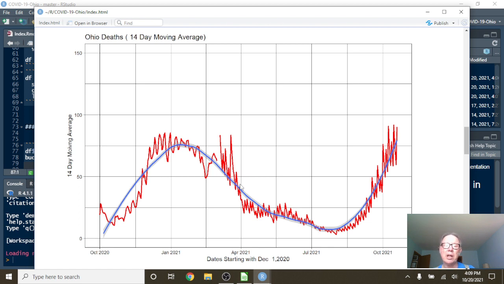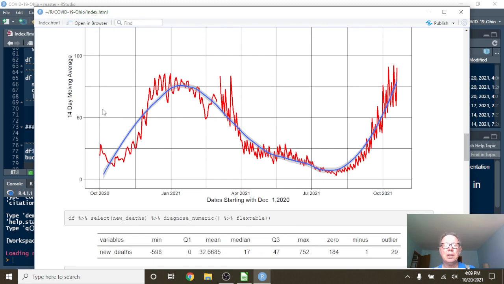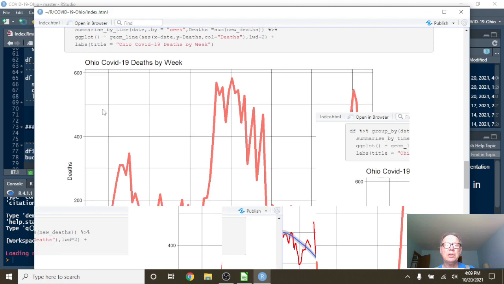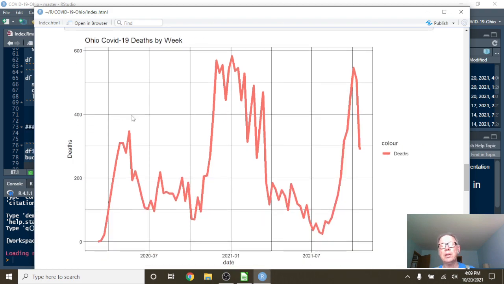We saw a long declining pattern in deaths in the spring. Then sometime in mid-July, the deaths began to sharply increase. We might ask, how many people here were vaccinated, okay? We come down here. This is just weekly deaths. Doesn't really tell us anything new.